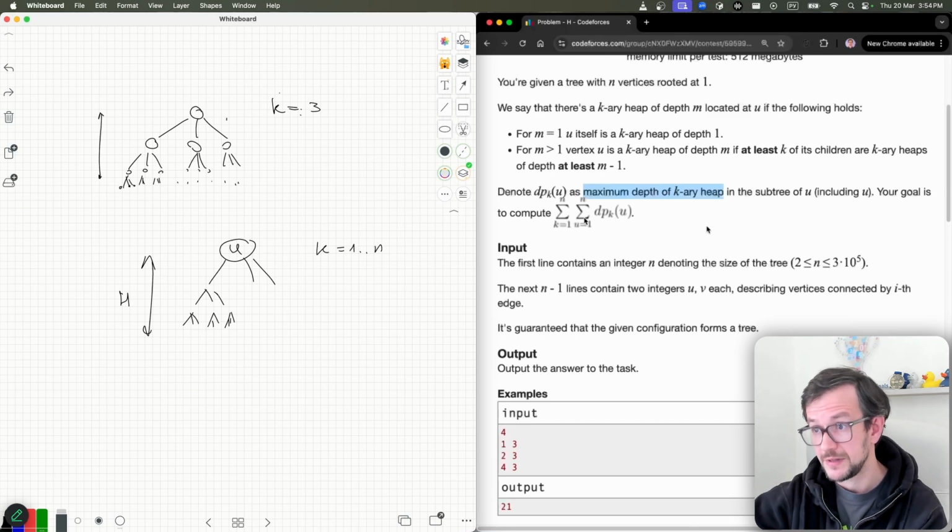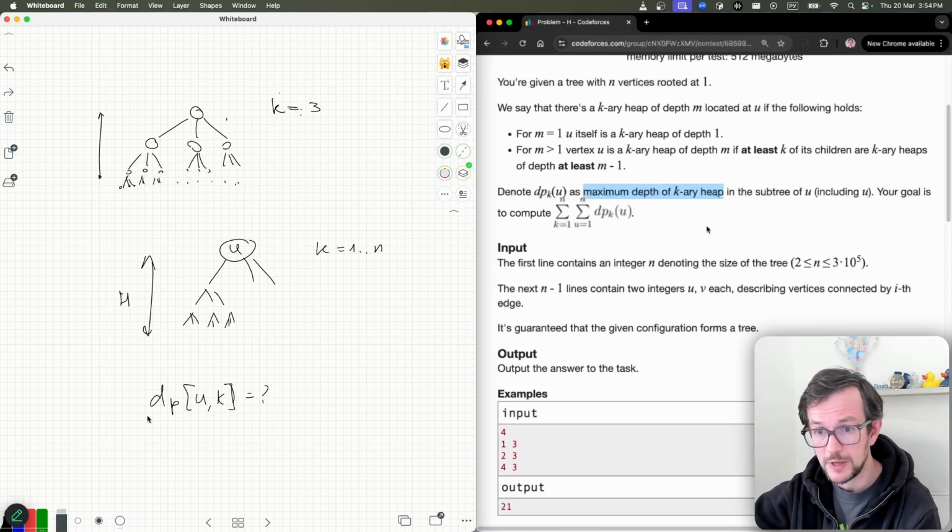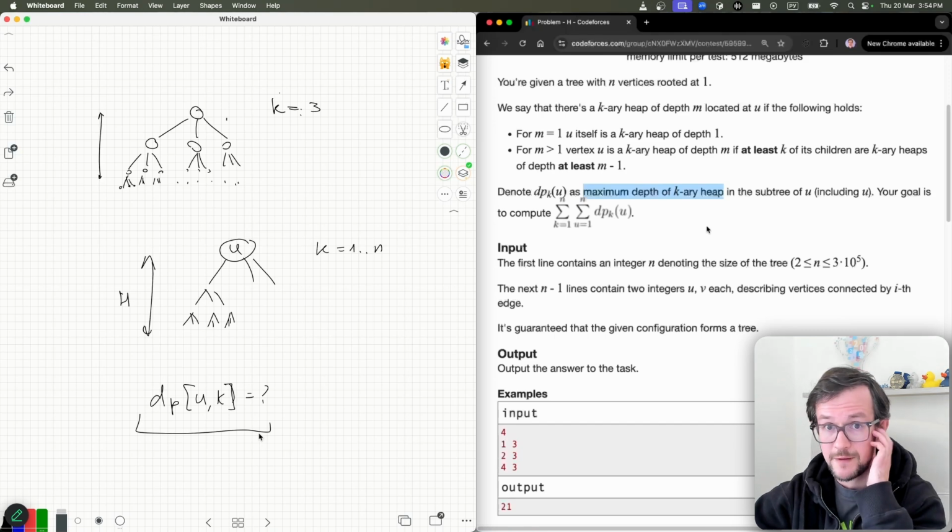Why can't we do it just like this? Why can't we calculate, let's say, just dp of u and k? It's actually kind of easy to calculate these values. The problem is there are too many values, up to n square. u is the node, so there are n values here, n values here, so like n square values in total. There is no way you can calculate n square values faster than n square, and n is very large in this problem, so you can't calculate it in n square.